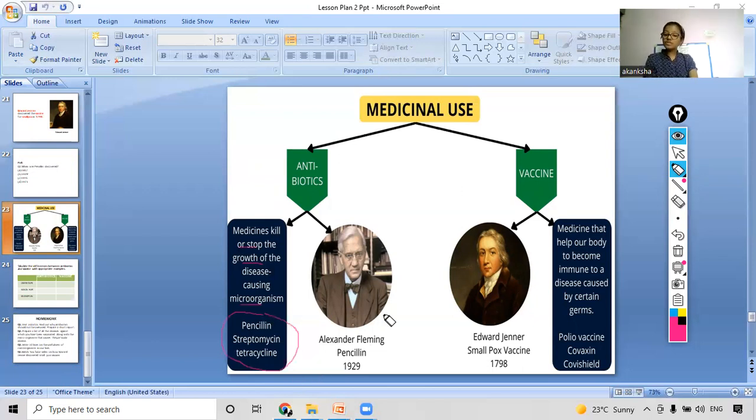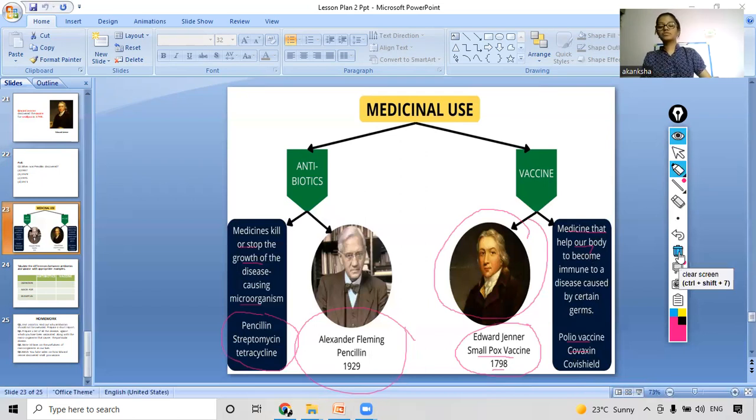And who discovered penicillin? Alexander Fleming, in 1929. And who discovered the vaccine? Edward Jenner. For which disease did he discover the vaccine? Smallpox, in 1798. And what are vaccines? Medicines that help our body become immune to a disease caused by certain germs. Some examples of vaccines are the polio vaccine, Covaxin, and Covishield. So this was all about today's class.